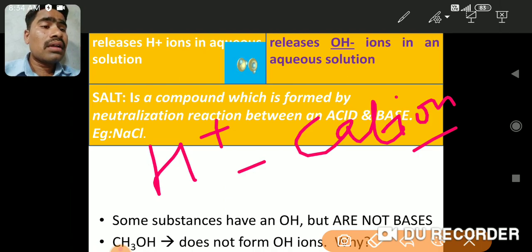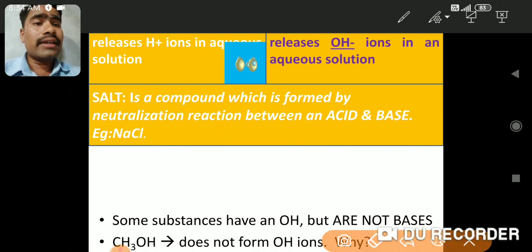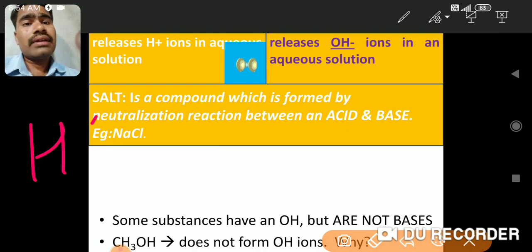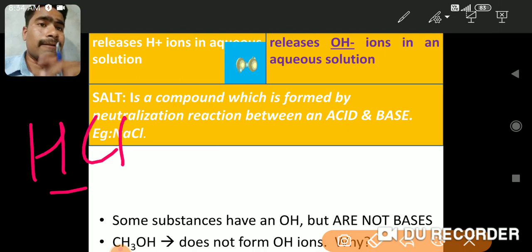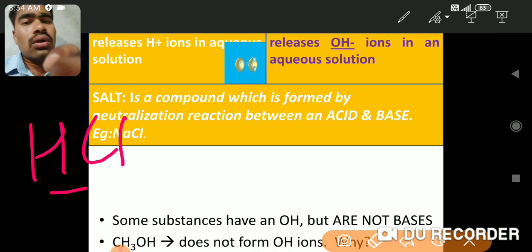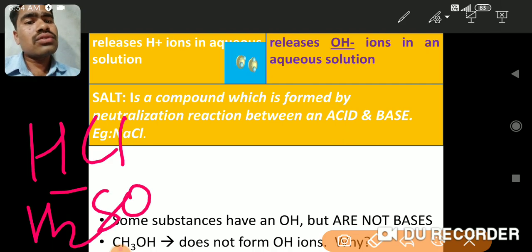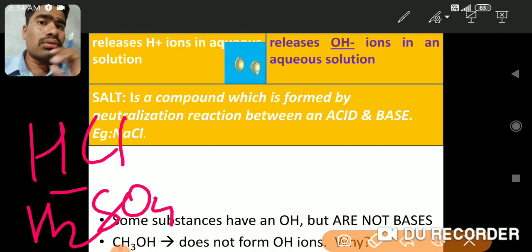Now I'll give you an example to understand that. For example, we have the compound HCl. What is the name of this compound? Hydrochloric acid. Or we have another compound, H2SO4. What is its name? Sulfuric acid. Why do we call it an acid?